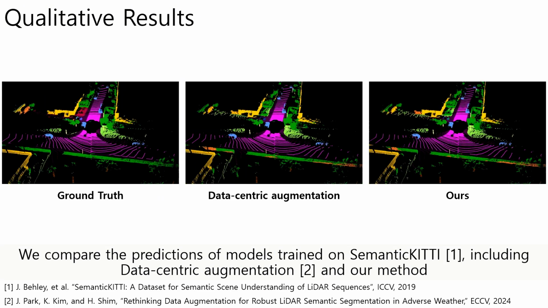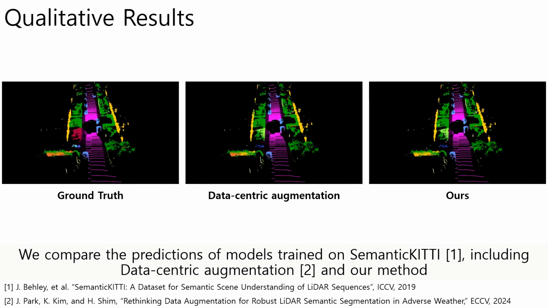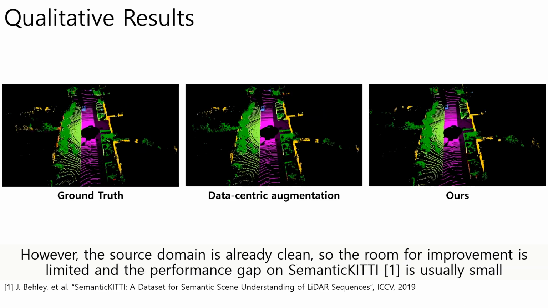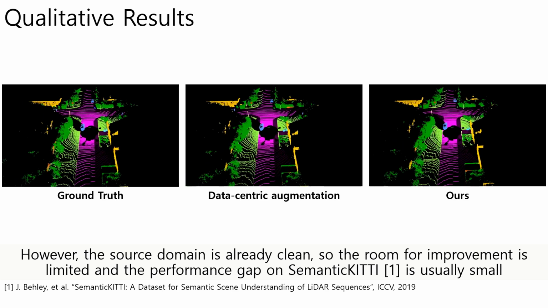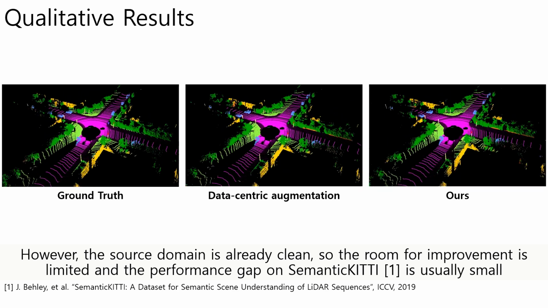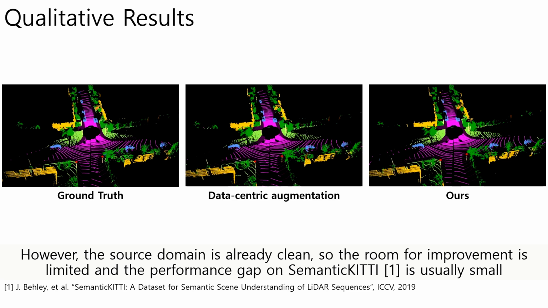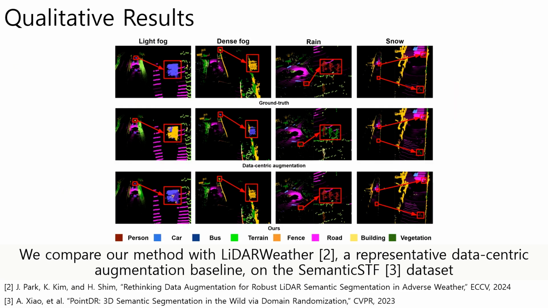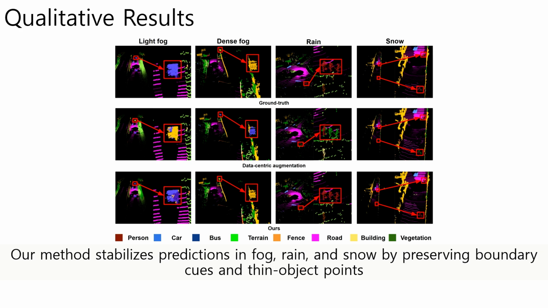We compare the predictions of models trained on Semantic, including data-centric augmentation in our method. However, the source domain is already clean, so the room for improvement is limited, and the performance gap on Semantic is usually small. We compare our method with LiDAR weather, a representative data-centric augmentation baseline, on the semantics dataset. Our method stabilizes predictions in fog, rain, and snow by preserving boundary cues and thin object points.